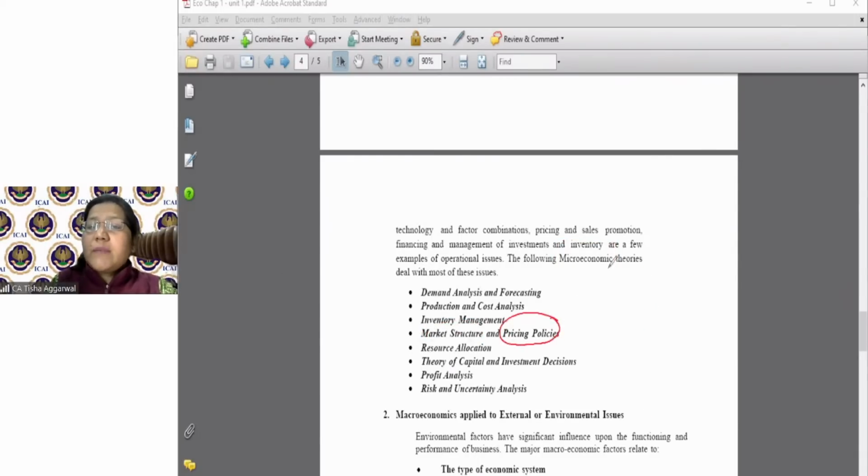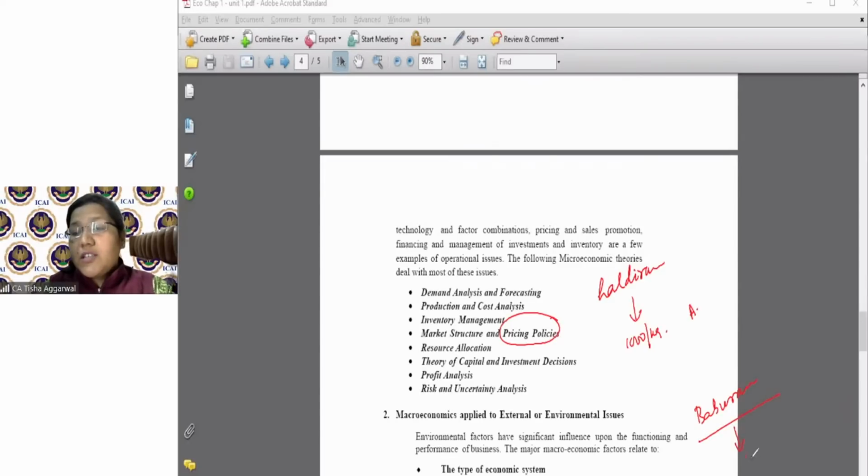There are sweet shops, for example Haldiram. They charge maybe 1,000 rupees per kg for a sweet A. And there are shops like Baburam. I'm just giving a lame example. They'll charge you only 100 rupees per kg for the same sweet A. That is the pricing policy. There's a car called Rolls Royce.